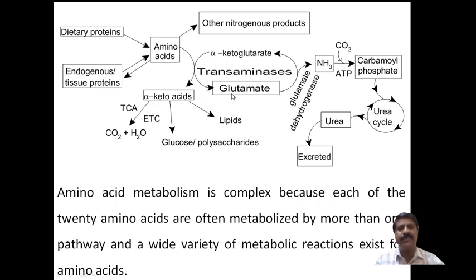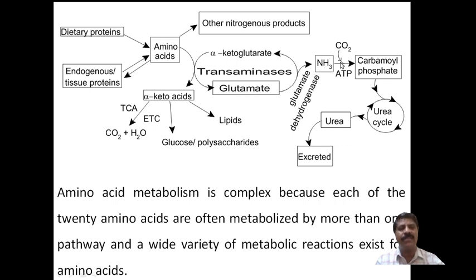Now next, the other product, glutamate, further undergoes deamination. It is a cyclic process using glutamate dehydrogenase as a catalyst. It converts into two products. One is alpha ketoglutarate, which will again combine with alpha amino acid, and the cycle will be complete. And another byproduct will be formed, that is ammonia.